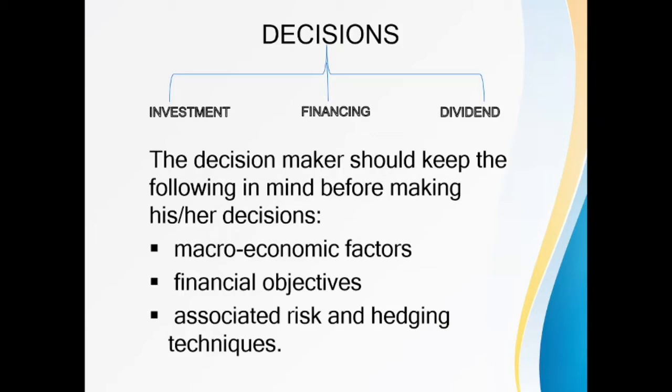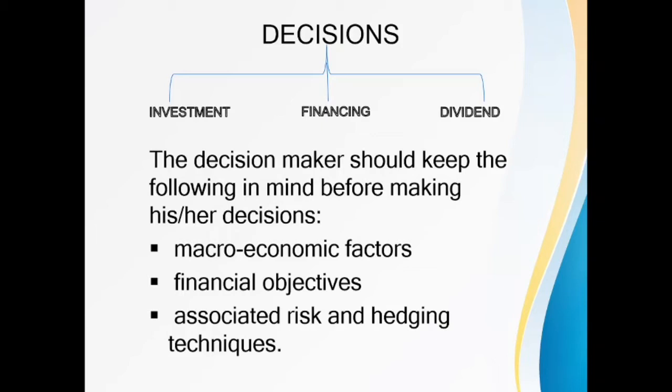Basically, decisions can be divided into three main components: investment decision, financing decision, and dividend decision making. The decision maker should keep the following in mind before he or she makes the decision, right? It's the macroeconomic factors, financial objectives, associated risk, and hedging techniques. So a decision maker should keep the macroeconomic factors in mind. What do you mean by macroeconomic factors?